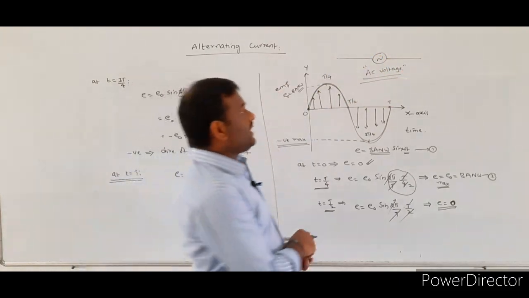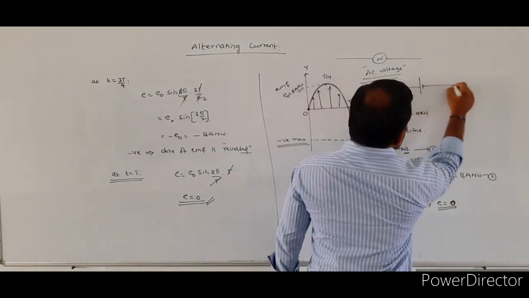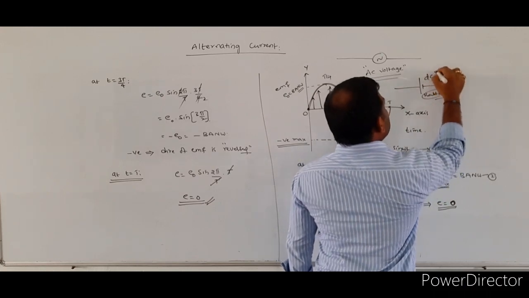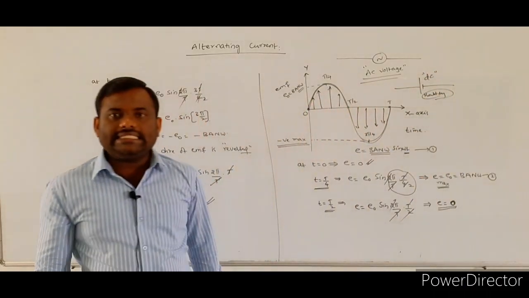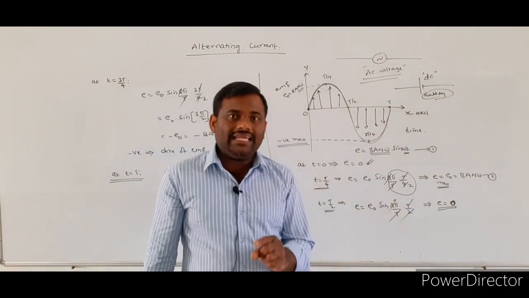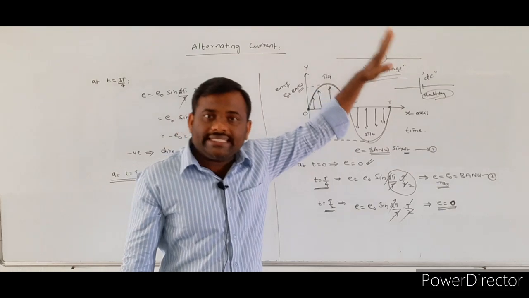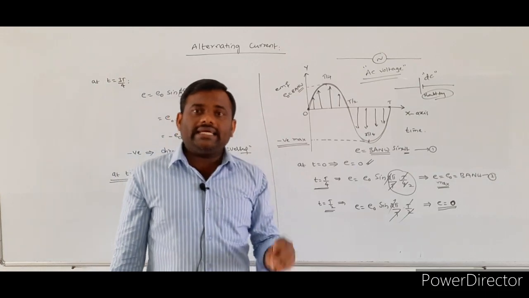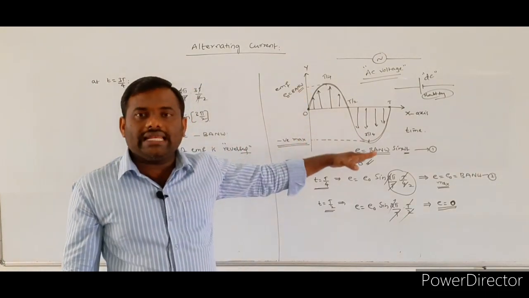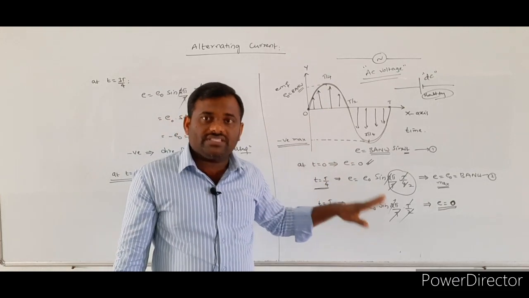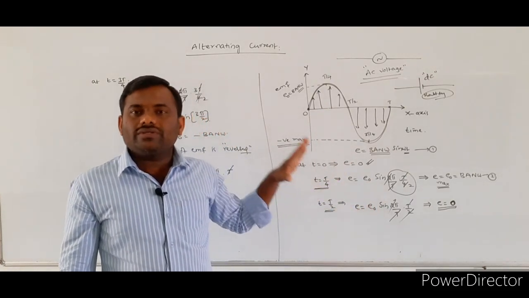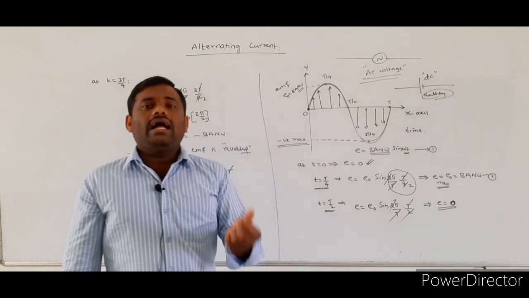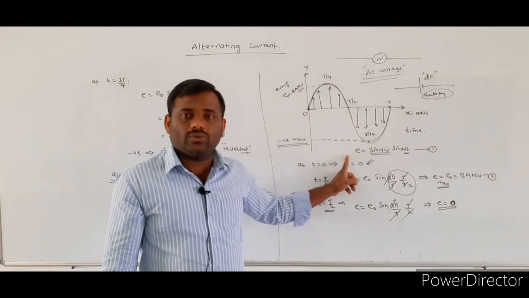In the case of a DC circuit, you may apply the potential with the help of a battery, which represents DC voltage. The DC voltage is applied through the battery and the AC voltage is represented by this particular symbol. So this is how an alternating EMF varies sinusoidally and how its magnitude changes with respect to time. This is the main reason why the alternating current changes periodically and its magnitude changes with respect to time.